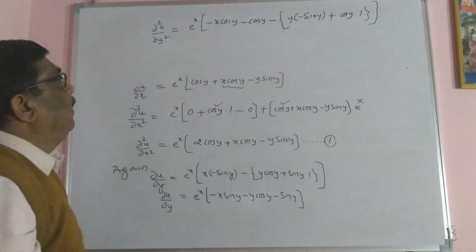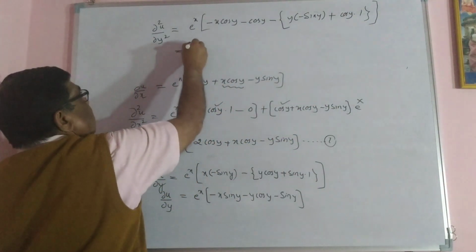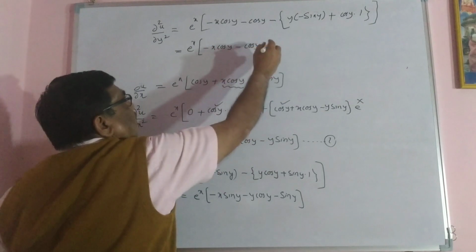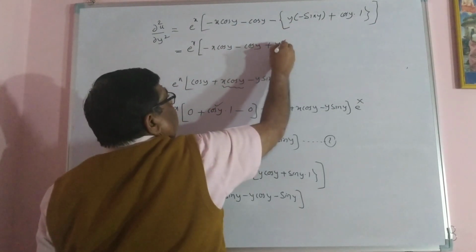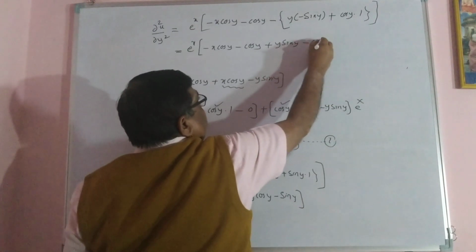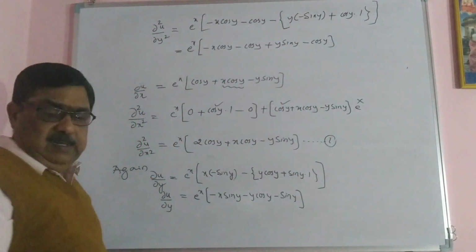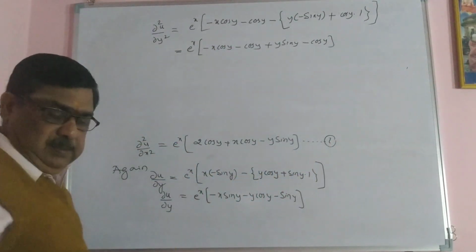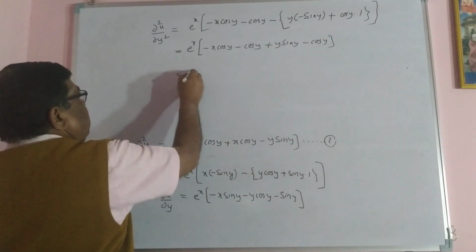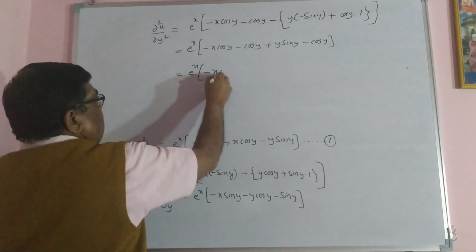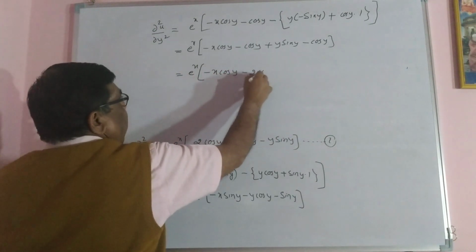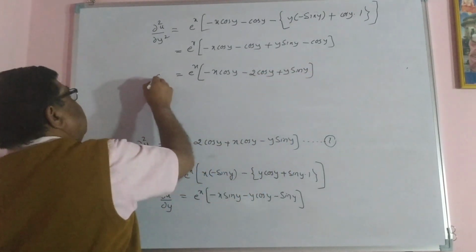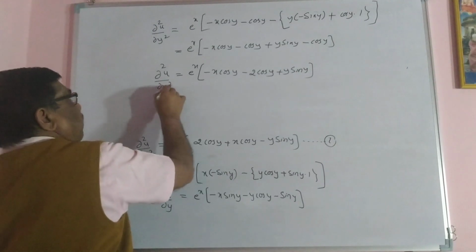Simplify this, e raised to x into bracket minus x cos y minus cos y, here minus into minus plus y sin y and minus cos y, plus into minus minus. Let us simplify this. It is e raised to x into bracket minus x cos y minus 2 cos y plus y sin y. It is a second order derivative with respect to y. Call this as 2.